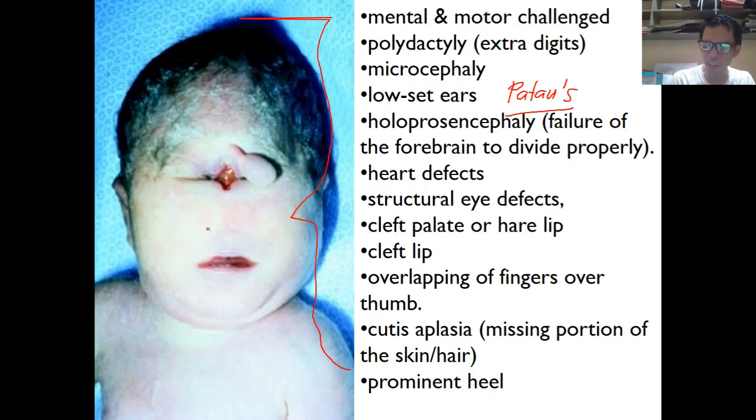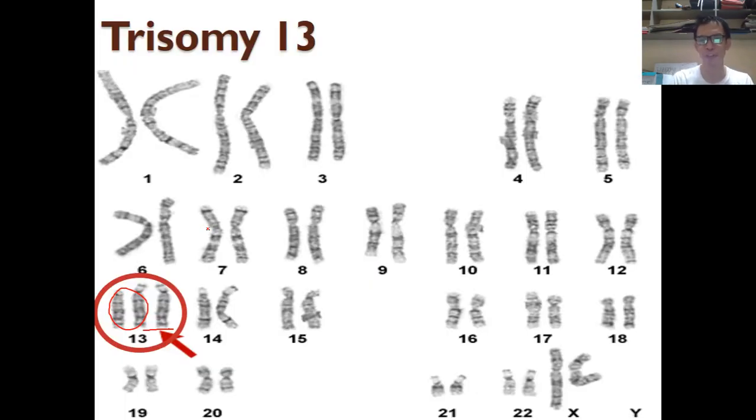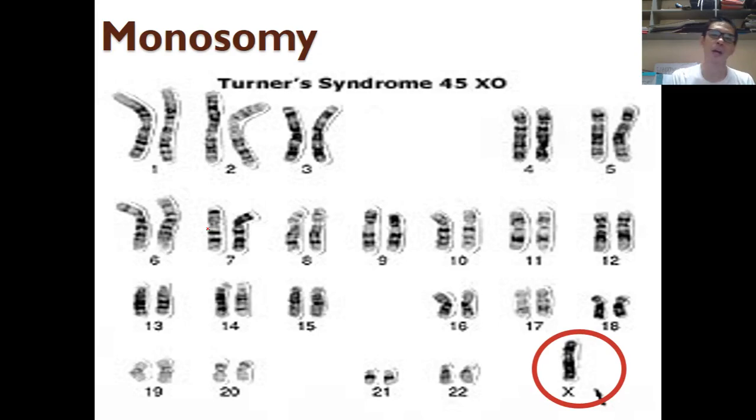So that is the effect of having an extra chromosome on number 13. Next one. If there's a trisomy, there's a monosomy. We call this one Turner syndrome because there is a missing chromosome. Instead of having 46, we have 45 chromosomes over here. The one that is affected here is the sex chromosome, which is the X and Y.